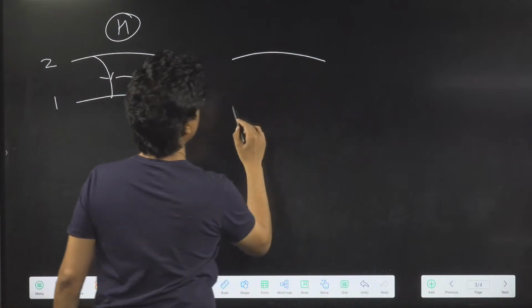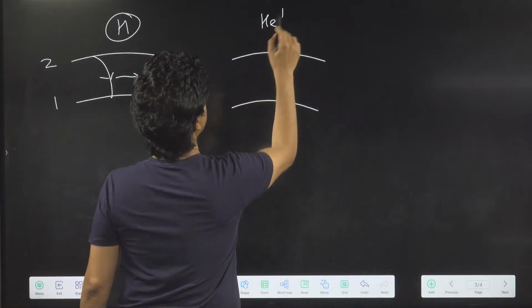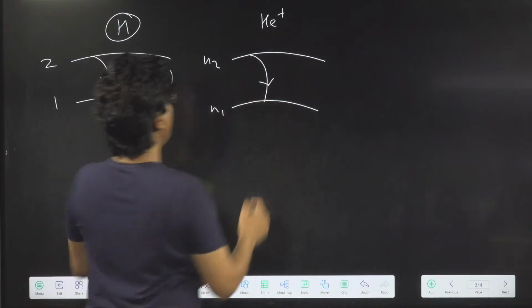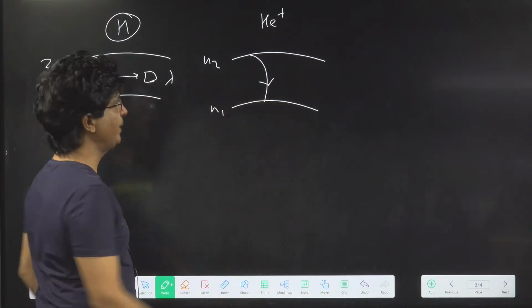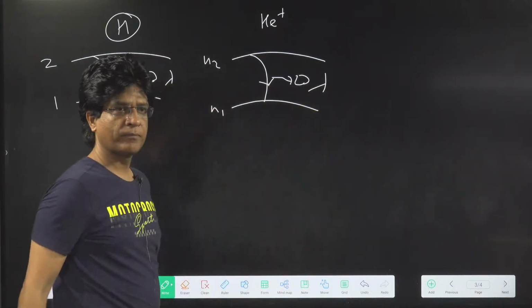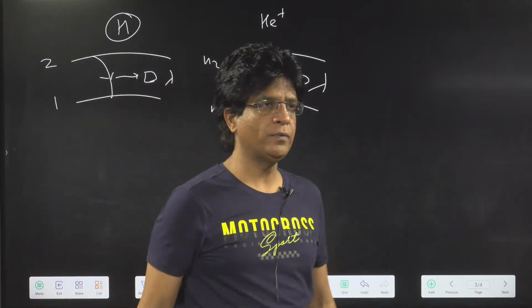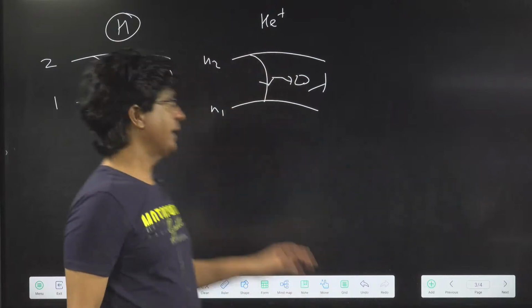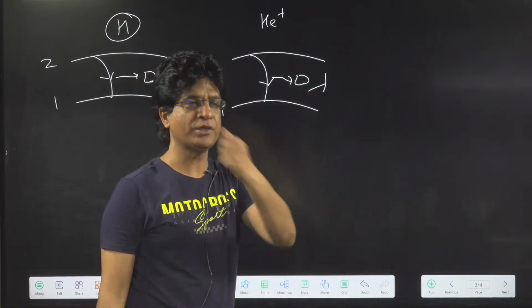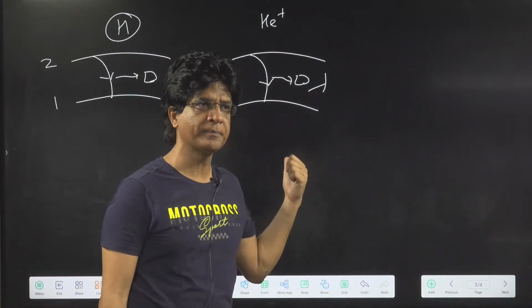I'm saying that in helium plus, this is N1, this is say N2. Electron should jump from which orbit to which orbit if you want a photon of the same lambda? There is a method to solve it, a lengthy method. I'm going to share a shortcut with you. Can I share a shortcut?